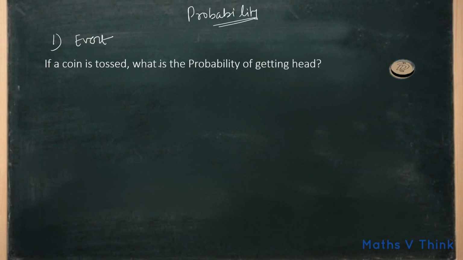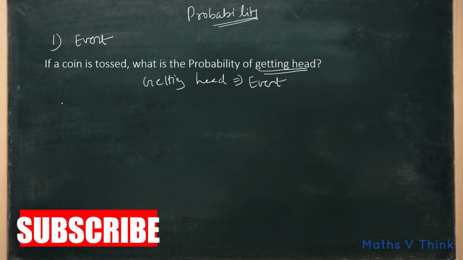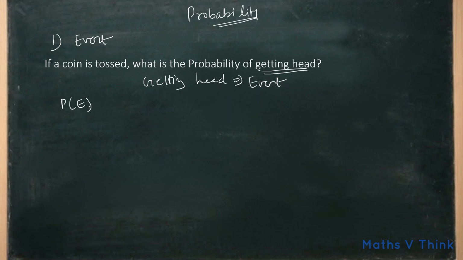If a coin is tossed, what is the probability of getting head? Here, getting head is event, and the formula of probability of an event is, so probability of event is equal to number of favorable outcomes divided by total number of outcomes.